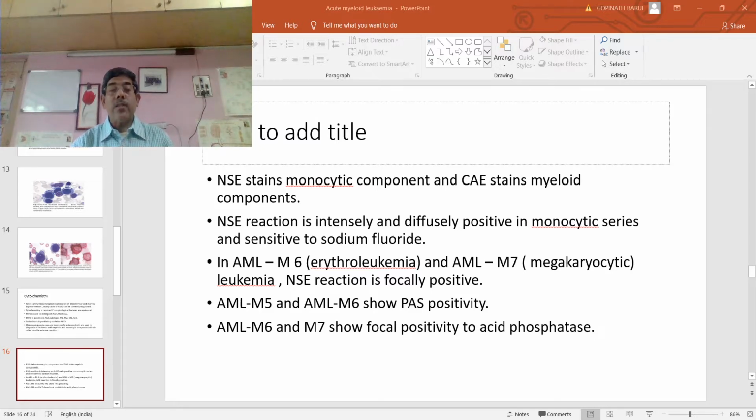Non-specific esterase reaction is intensely and diffusely positive in the monocytic series and sensitive to sodium fluoride. In acute myeloid leukemia of the M6 variant or erythroleukemia, and also in M7, the megakaryocytic leukemia, the non-specific esterase reaction is focally positive.